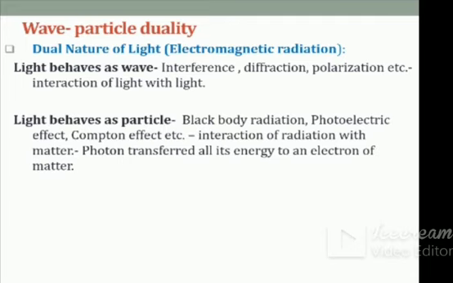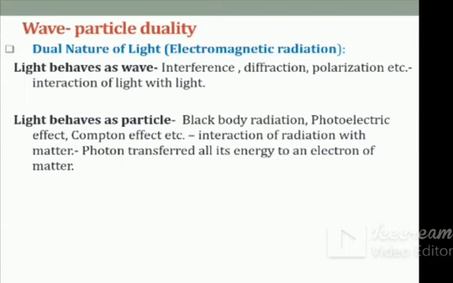Light behaves as a particle. That we have to explain by various phenomena such as blackbody radiation, the photoelectric effect, and the Compton effect, which were produced by the interaction of radiation with matter and cannot be explained by the wave theory.